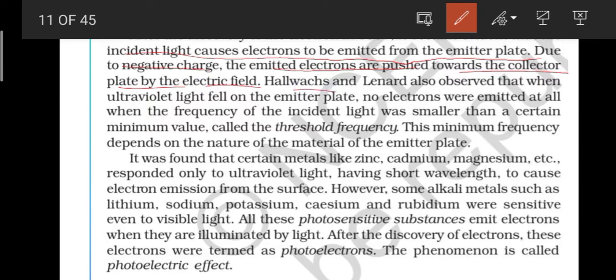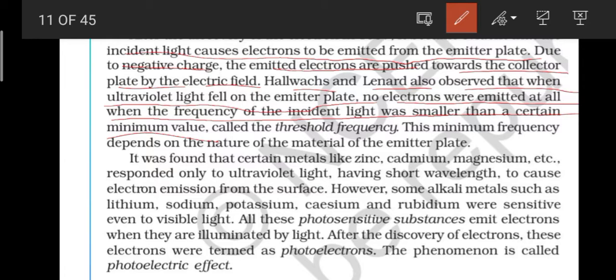Hallwachs and Lenard also observed that when ultraviolet light fell on the emitter plate, no electrons were emitted when the frequency of the incident light was smaller than a certain minimum value. This is an important point: any kind of light put on an emitter plate will not emit electrons.